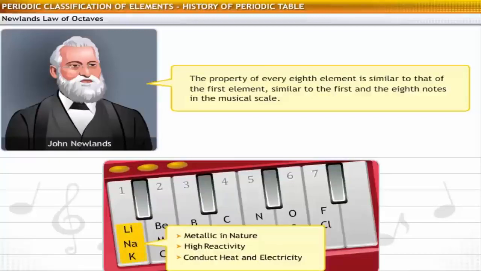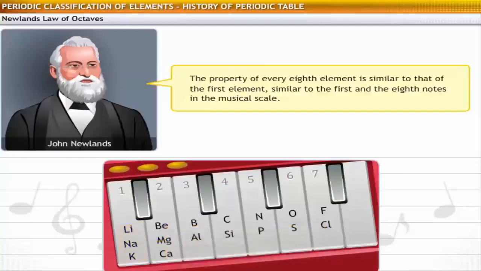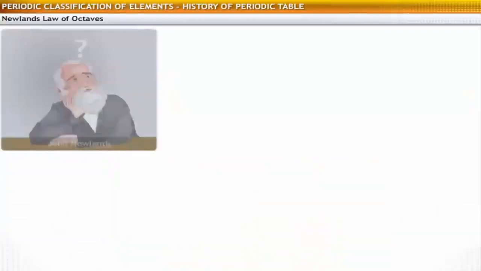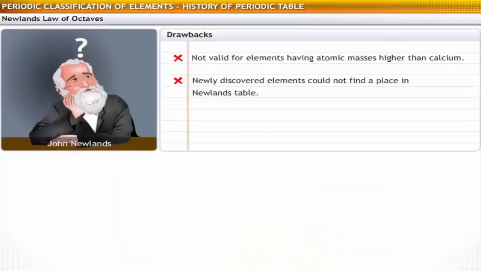Lithium, sodium, and potassium show similar properties. For example, they are metallic in nature, have high reactivity, and conduct heat and electricity. Similarly, beryllium, magnesium, and calcium show similar properties. For instance, all the three elements are shiny and fairly soft. However, Newland's law of octaves failed because it was not valid for elements of atomic masses higher than calcium. Newly discovered elements could not find a place in Newland's table.